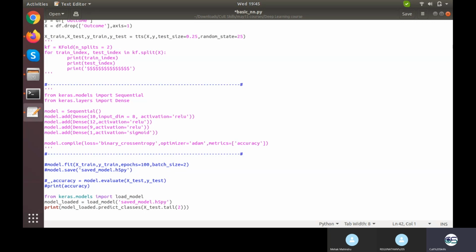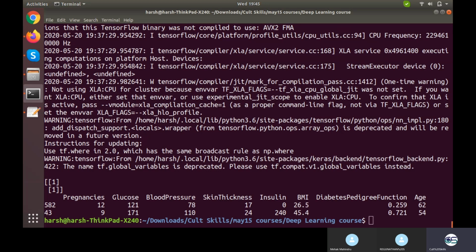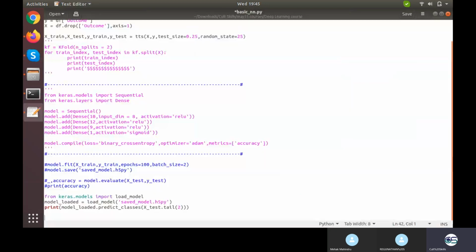How can you do that? My screen is visible. You can use the data frame. So my data frame is xtest dot tail, last two values, dot to CSV. Which CSV? Transfer data dot CSV. This one.